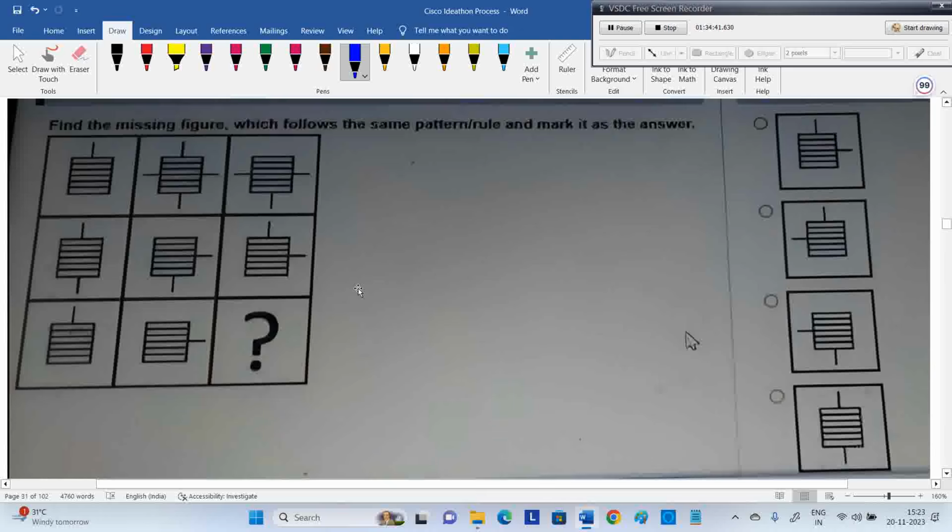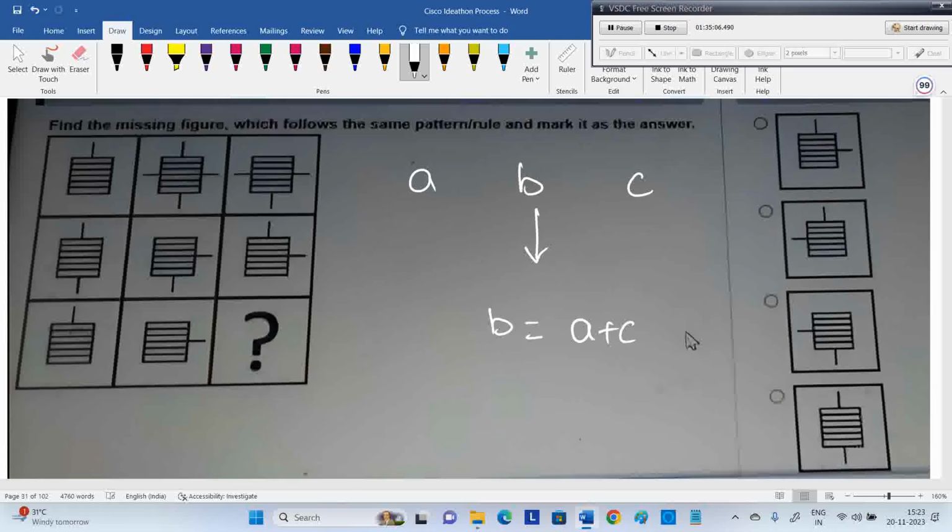Now what about this one? We have the first column, middle column, last column. So what's that? A, B, C. B is nothing but A plus C minus the intersection of A and C. The common thing you have to remove. Common outlines, or maybe lines, you just observe.